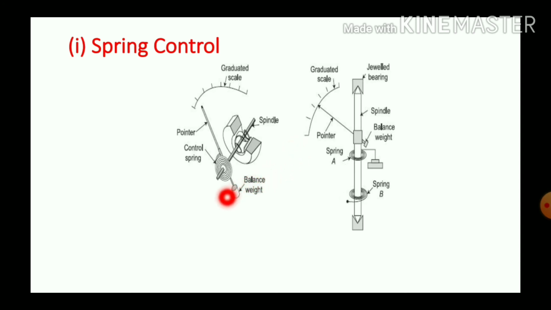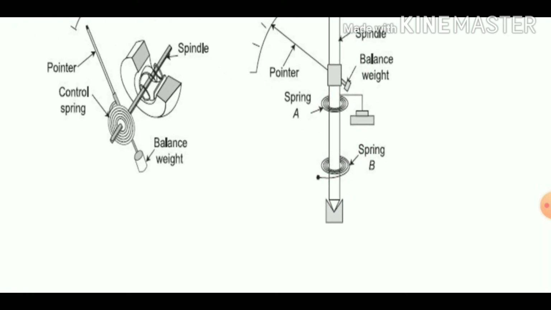The figure shows two views of a spring control mechanism. See the figure? This is our spindle. It is made of hardened steel. See, there are two springs, spring A and spring B. These are used for providing sufficient controlling torque or controlling force. See, at the top and bottom, the conical shape, it is pivot and jewel bearing.